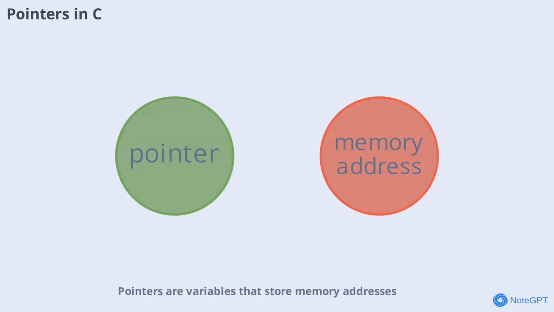Pointers are variables that store memory addresses. They are one of the most powerful features of C, allowing you to directly access and manipulate memory. Pointers are essential for dynamic memory allocation, arrays, and working with functions. We'll break down how pointers work and why they're so important.